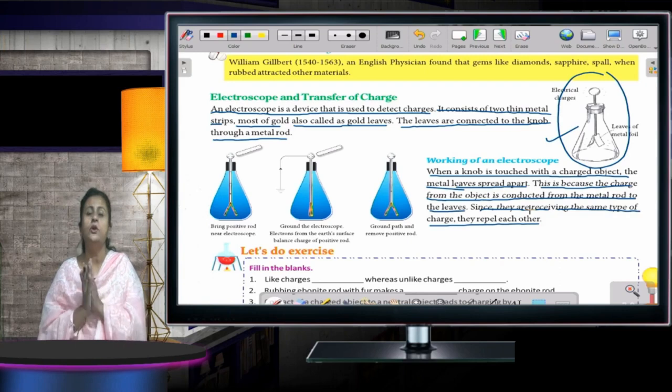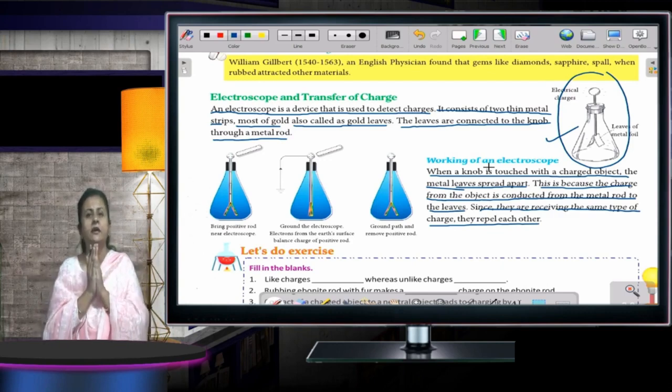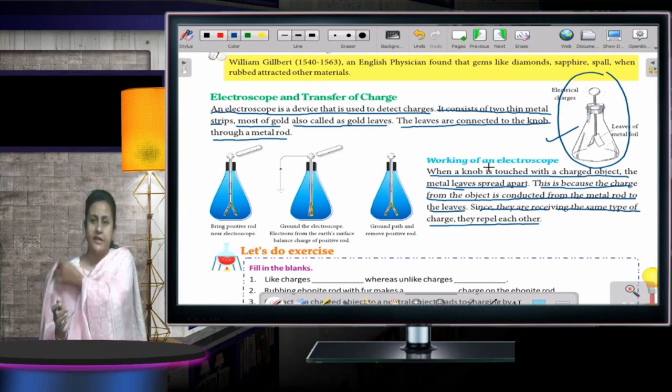As I told you, whenever the charges are the same, what will happen? They will repel. So when the knob was touched, what happened? The leaves got repelled. Why? Because the same charges were there. And in case the leaves join together, then that means the charges are of the opposite kind.